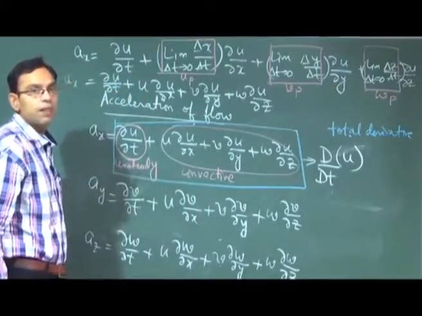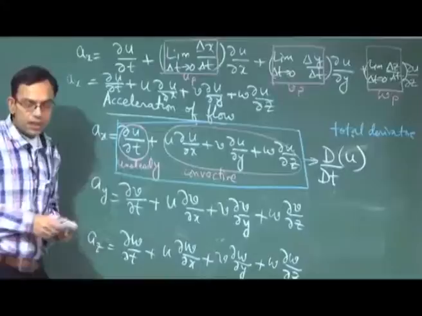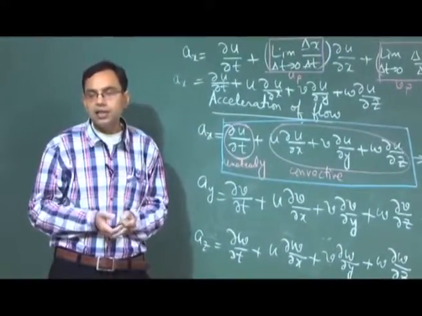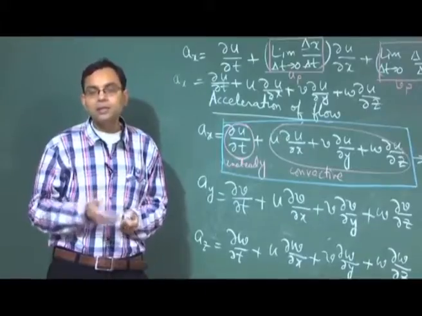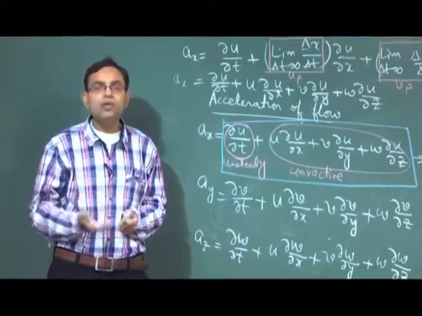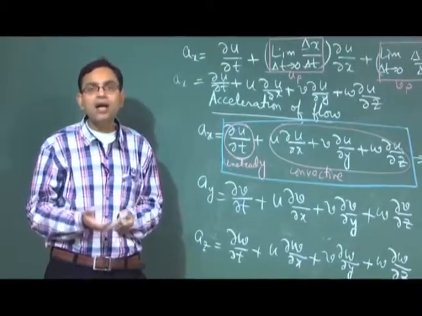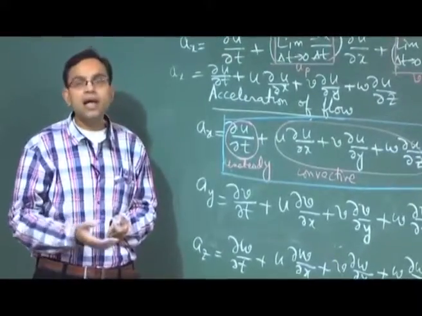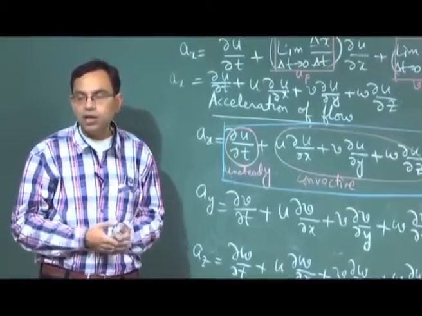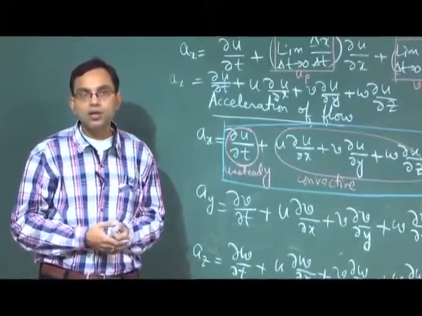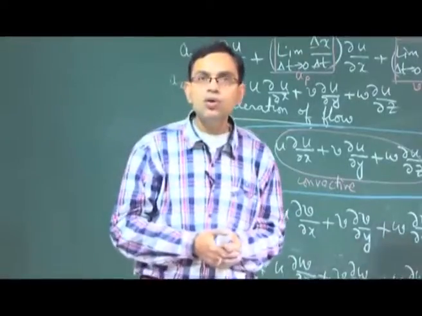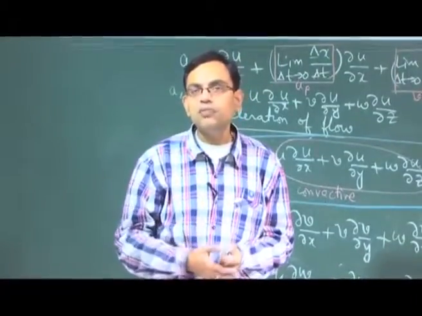So, to sum it up, in this module we have briefly introduced the Eulerian and Lagrangian description, the concepts of steady, unsteady, uniform, non-uniform flow, and we have identified a mathematical way of describing the acceleration of flow in terms of the Eulerian variables. So, we stop here in this module, and in the next module we will take it further forward from here.